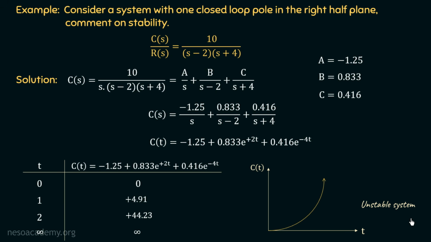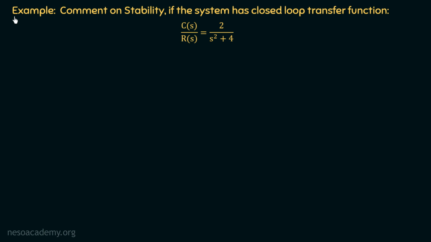Let us now take one more example. So till now we have discussed two examples. Let us now discuss one more example. Comment on stability if the system has closed loop transfer function C(s) over R(s) equal to 2 over s squared plus 4. So till now we have understood that we can determine the stability of a system by locating the closed loop poles. So firstly we will determine the closed loop poles of the system and then we will comment on the stability.